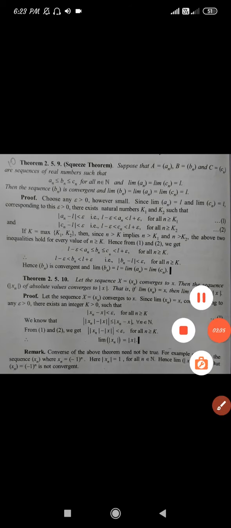The next theorem is: let the sequence x = (xn) converge to x. Then the sequence of absolute values mod xn converges to mod x. That is, if limit of xn equal to x, then limit of mod xn would be equal to mod x.